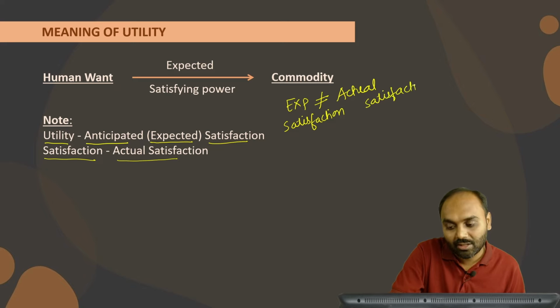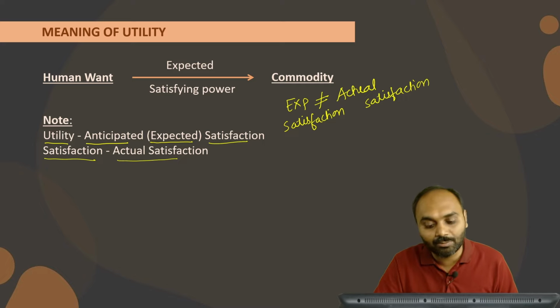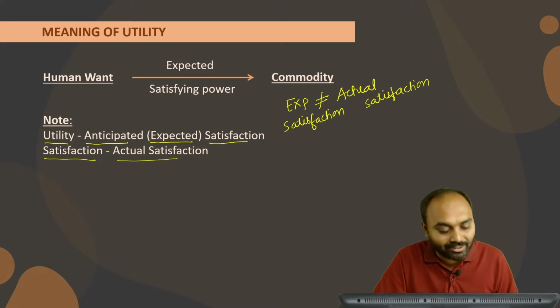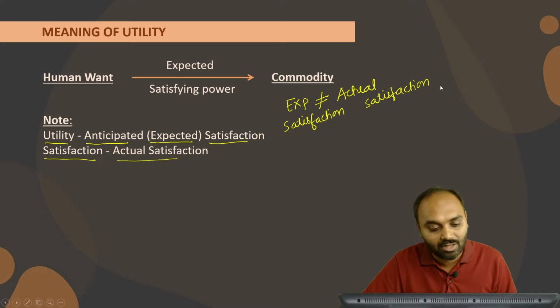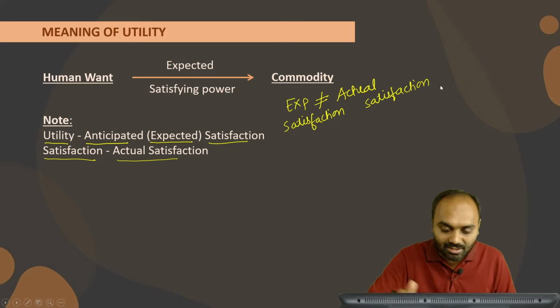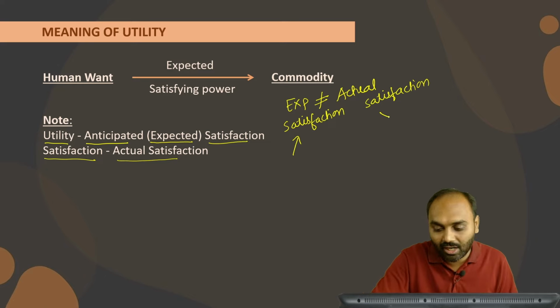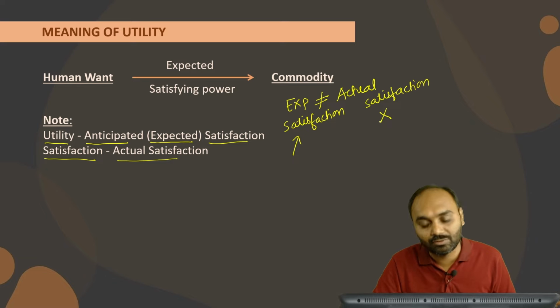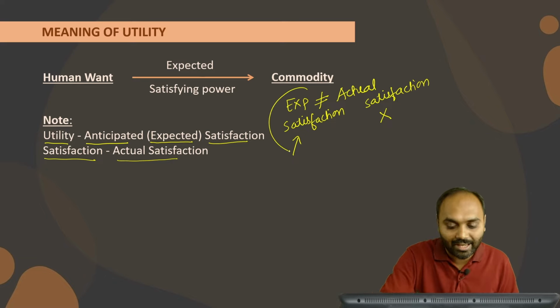Many times it might happen that you expect very much from a certain product, but in actual terms you might not get that much satisfaction. So there is a difference, and we are discussing this one. We are not studying actual satisfaction. We are concerned about the expected part.